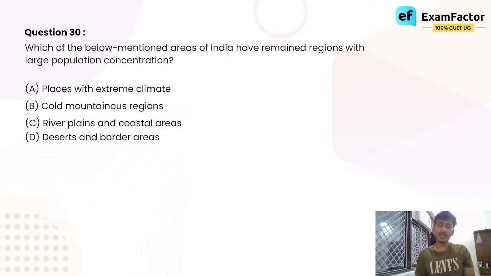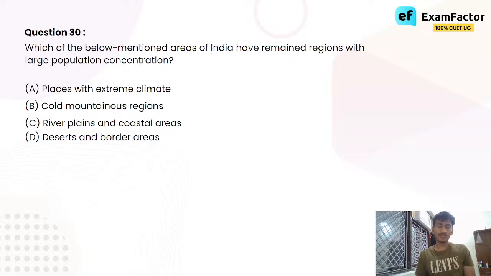Similarly, deserts में भी climate extreme होती है. Why would you intentionally want to be in a place which is so hot in the day and so cold in the night? Does not make sense. So obvious सी बात है कि highest population concentration जो है वो होगी river plains में and coastal areas में, because एक तो in these places the temperature is bearable. आप झेल सकते हो उसको.